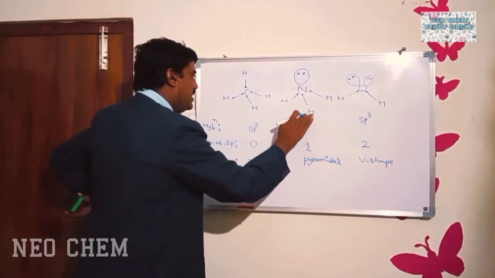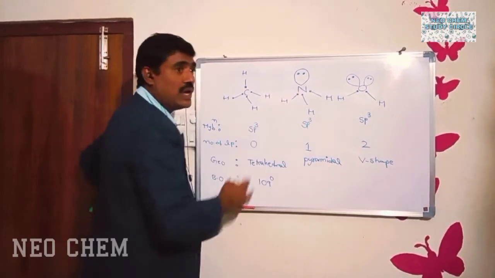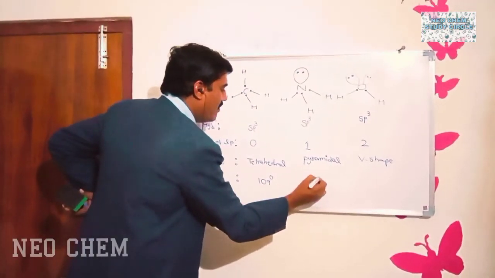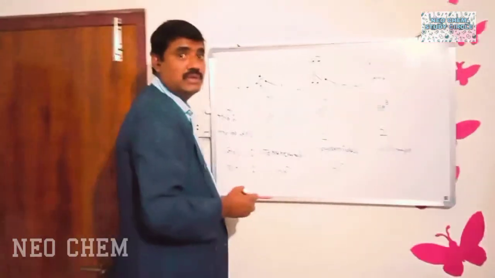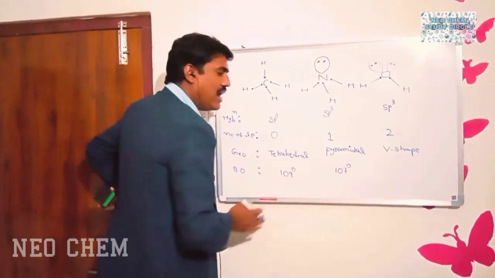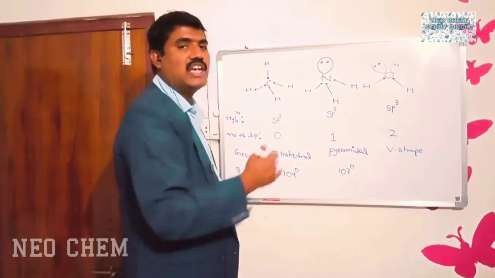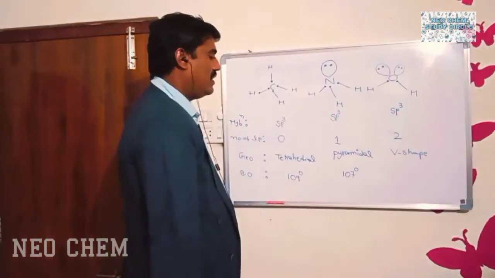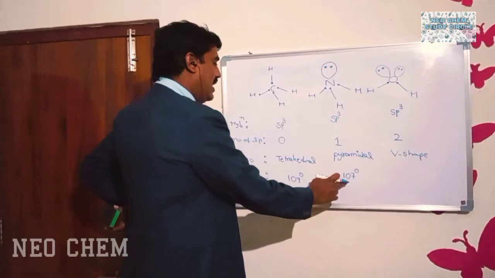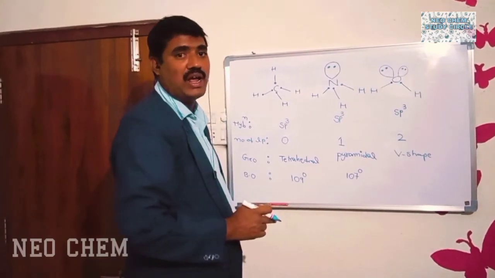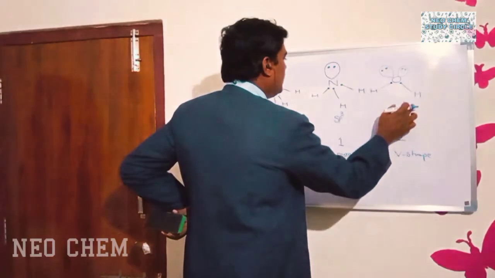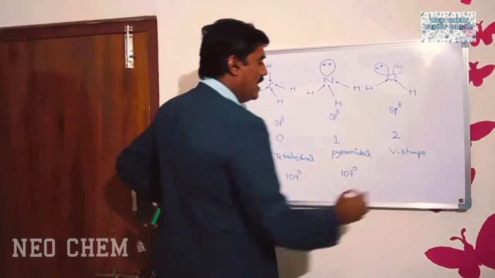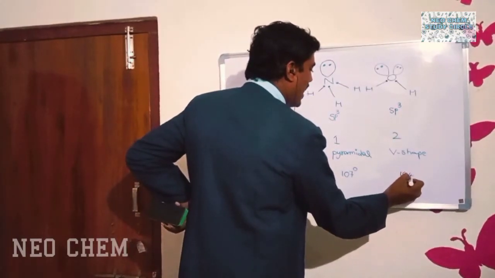As per sp3 hybridization, ammonia also should have 109 degrees of bond angle, but it has only 107 degrees of bond angle. That is 2 degrees less than expected as per hybridization. Next, as per sp3 hybridization, the water molecule also should have 109 degrees of bond angle, but only 104 degrees of bond angle is present.